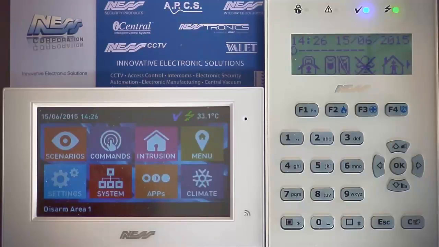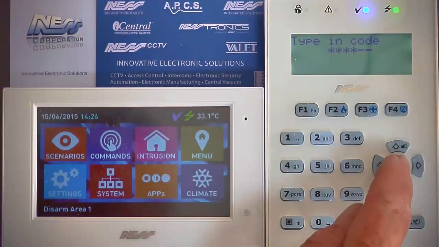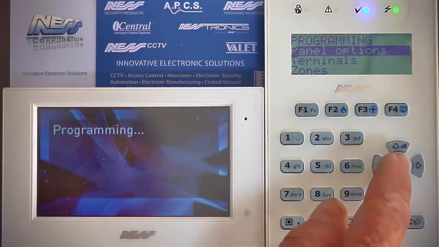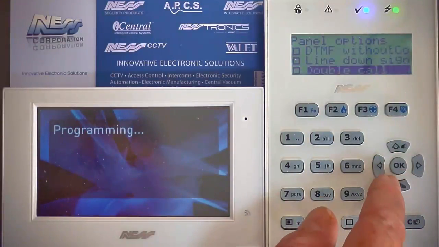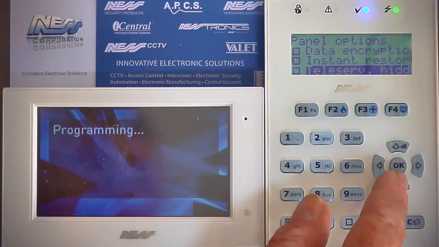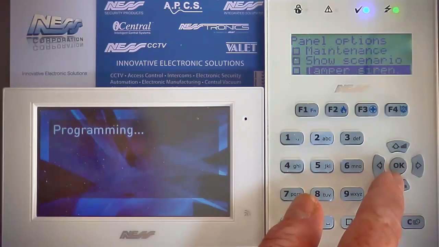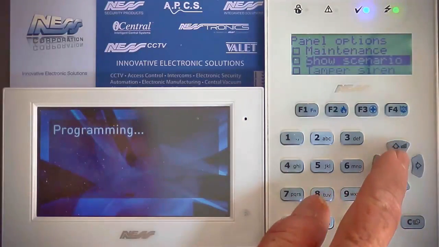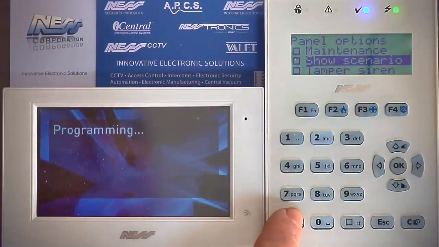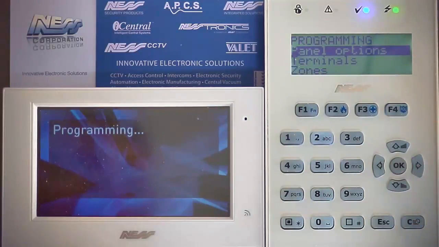How to change the display from area status to armed or disarmed on the Smart Living panel. Enter program mode. Under panel options, come down to show scenario and just check this box, and that will be the arming scenario. So we say OK to save that.